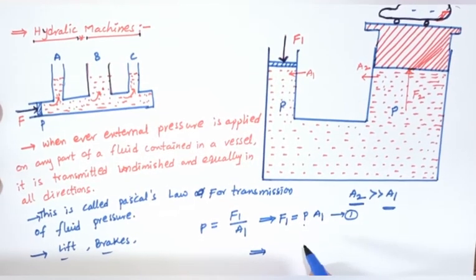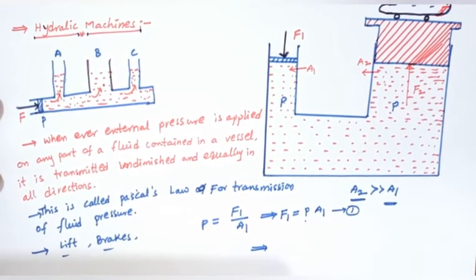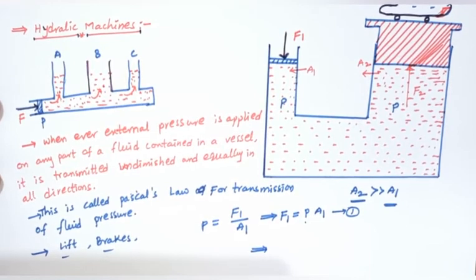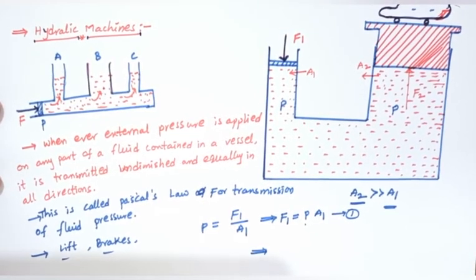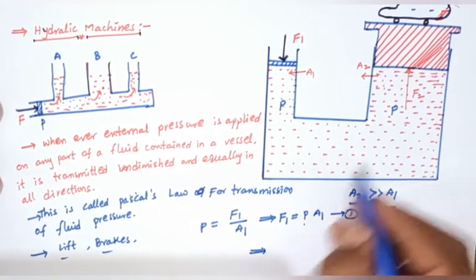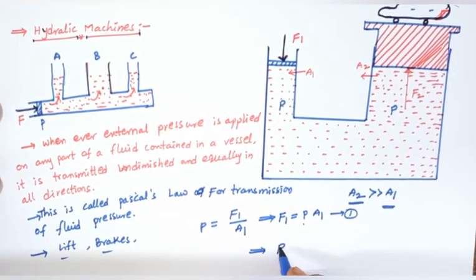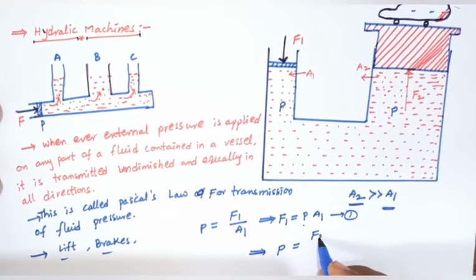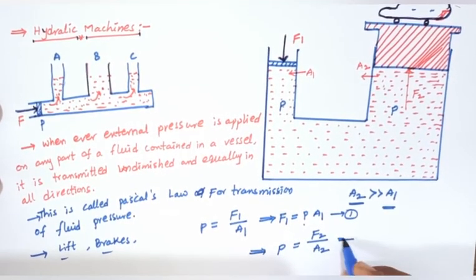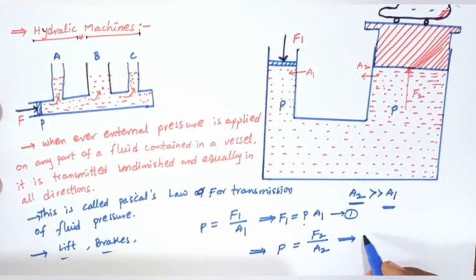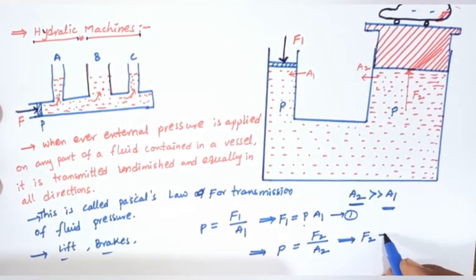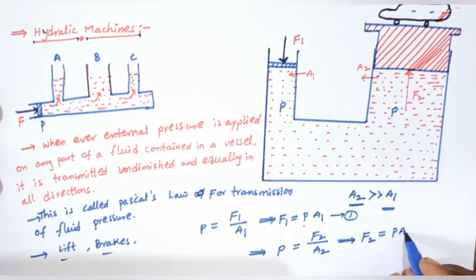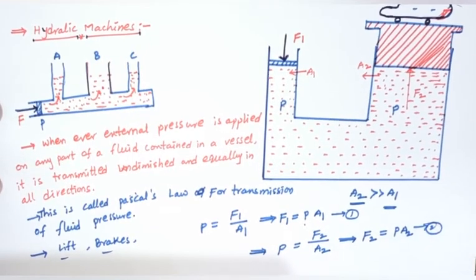Next, it is transmitted to the other end, the platform. There P equals F2 by A2, so F2 equals P into A2. This is equation number 2.